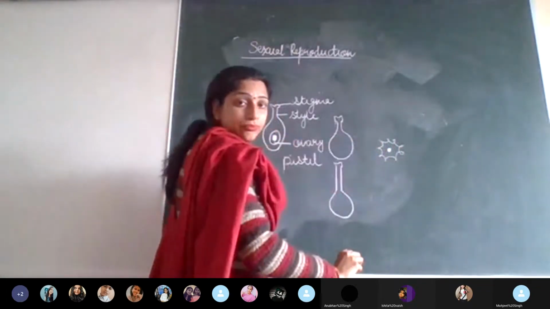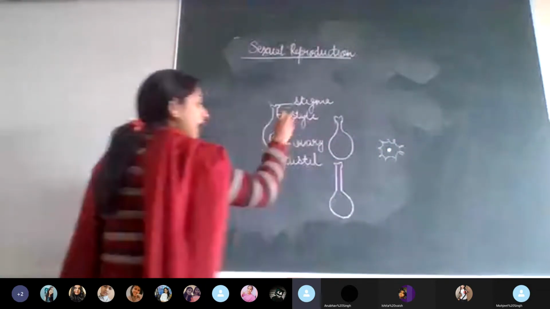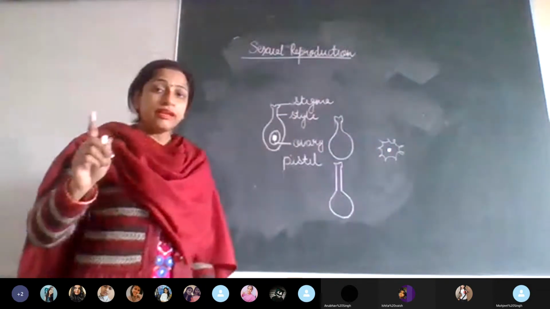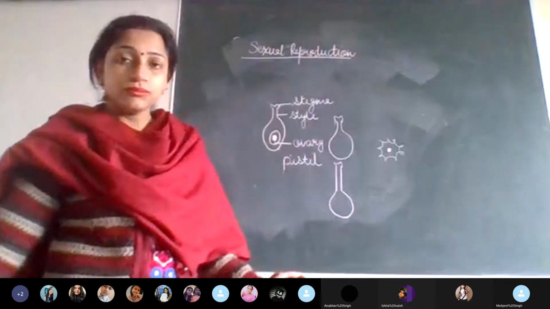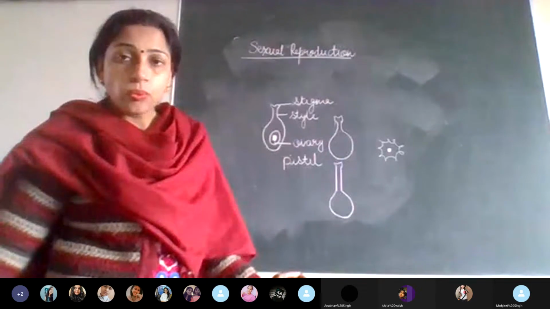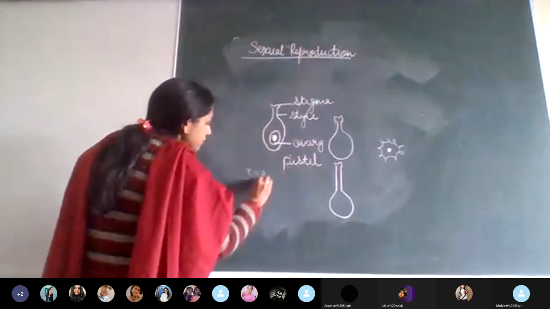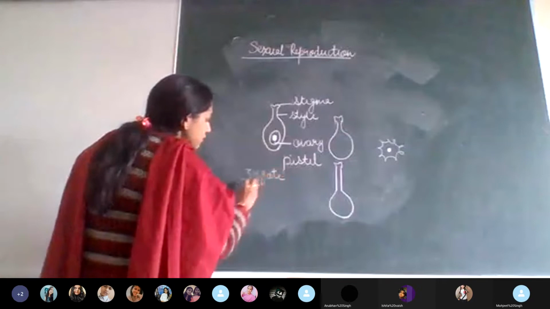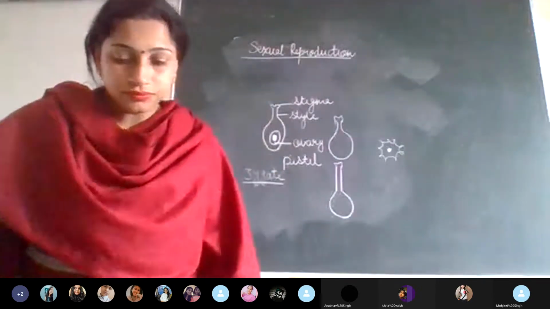This pollen grain is going to fuse with, combine with what? Egg. It is going to combine with egg. Very good. And what will be formed? The new structure. What are we going to call that structure? That will be the zygote. All of you say zygote. Zygote.